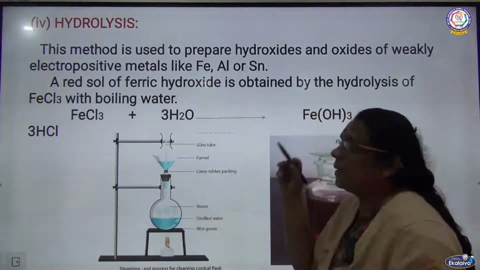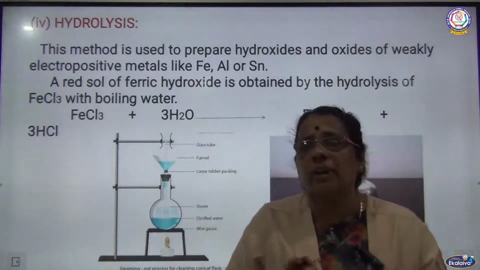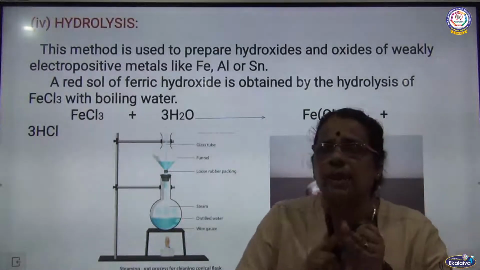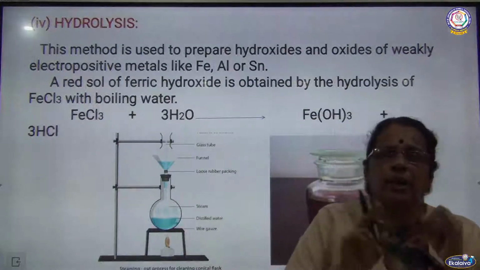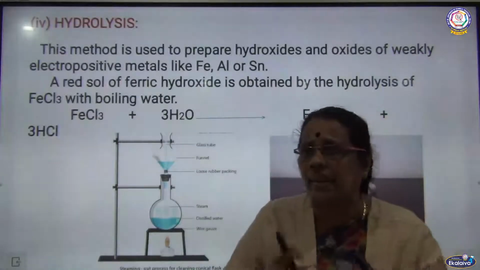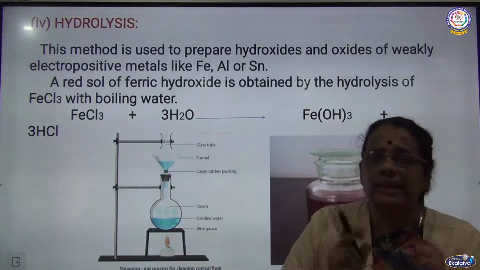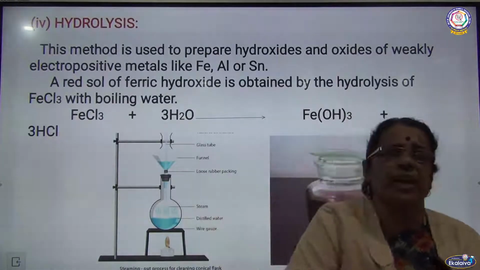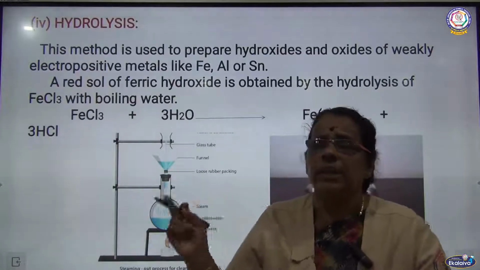So this is the last method for the preparation of lyophobic sols. We have discussed four different methods. One is double displacement, second is oxidation, third is reduction, fourth is hydrolysis. In double displacement, the ions interchange their places, the oxide and sulfide ions, and we get a yellow precipitate of arsenious sulfide. Second, oxidation: hydrogen sulfide gas is passed through sulfur dioxide, and I get a colloidal solution of sulfur with the liberation of water.